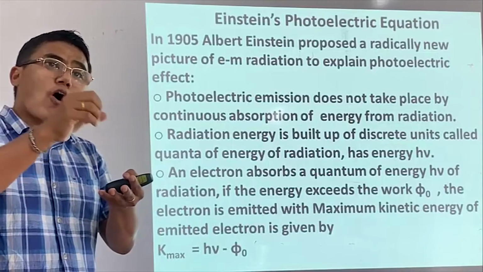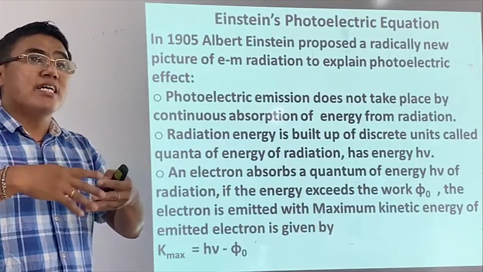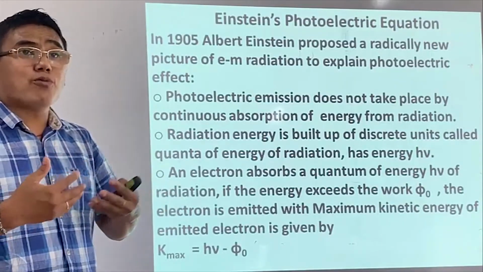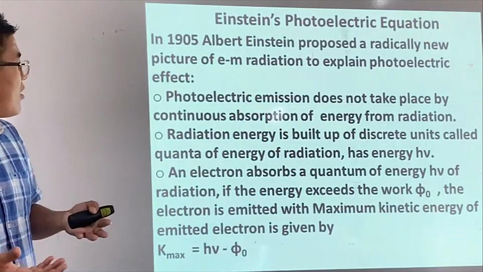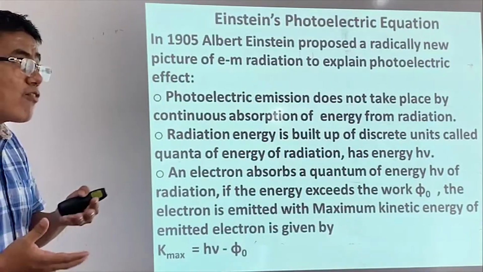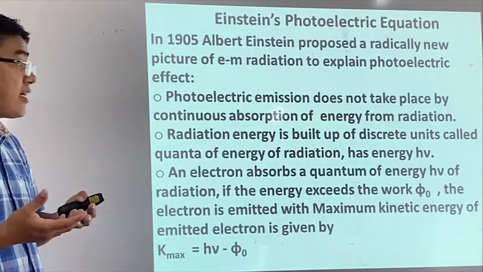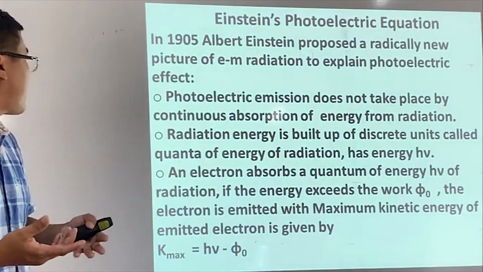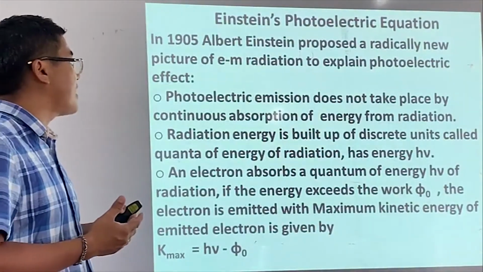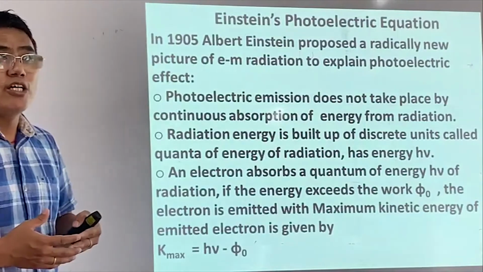If light falls on an object, continuous absorption of light takes place by the matter, right? However, when we study the photoelectric effect, photoelectric emission does not take place through continuous absorption of energy from radiation. So that means